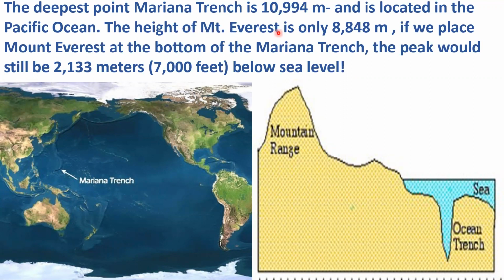And the height of Mount Everest is only 8,848 meters. So if we place Mount Everest at the bottom of the Mariana Trench, the peak would still be 2,133 meters below sea level.